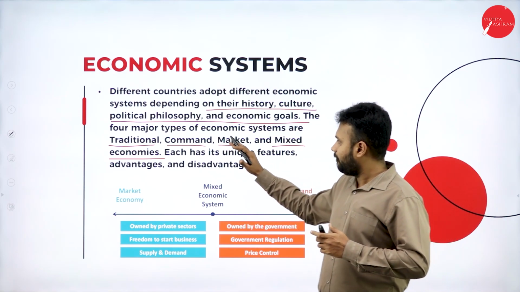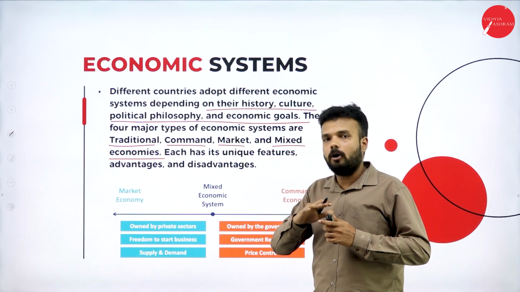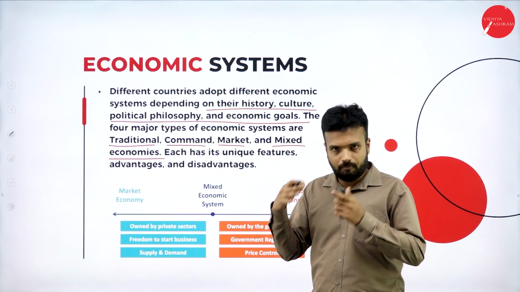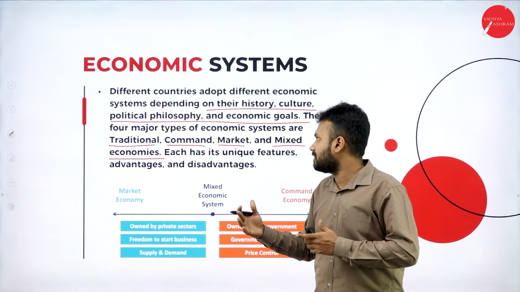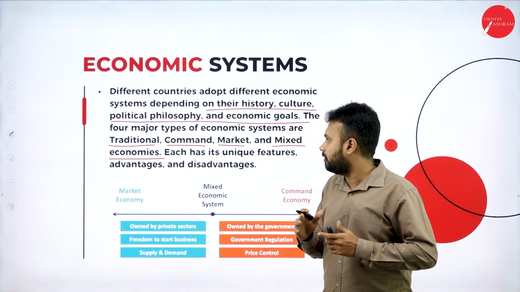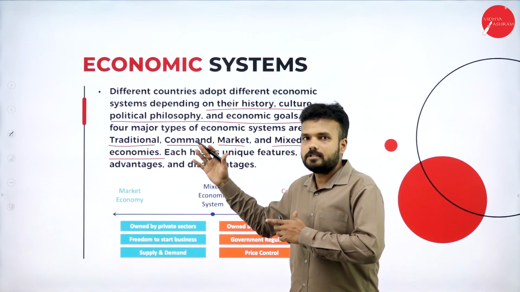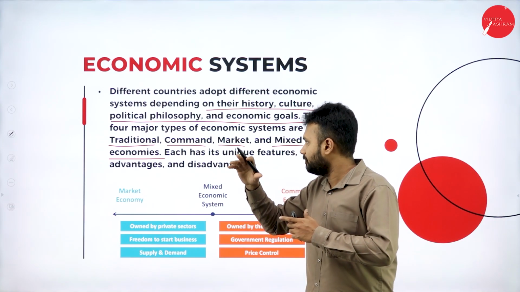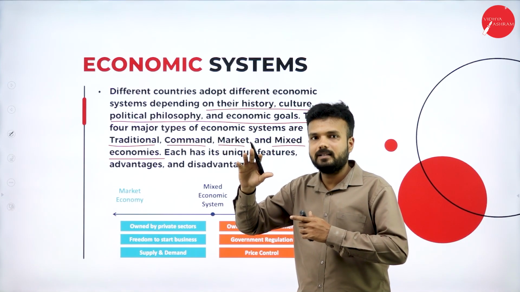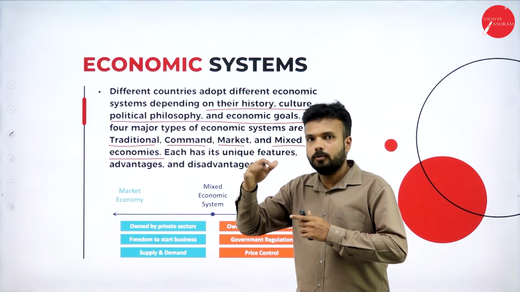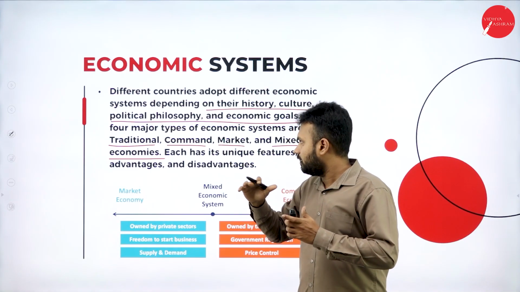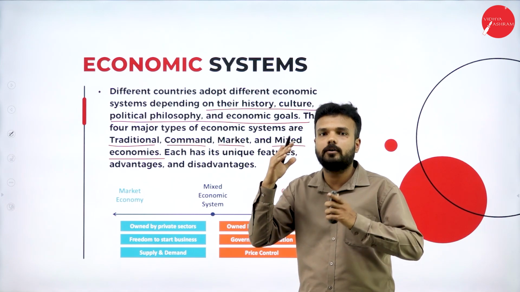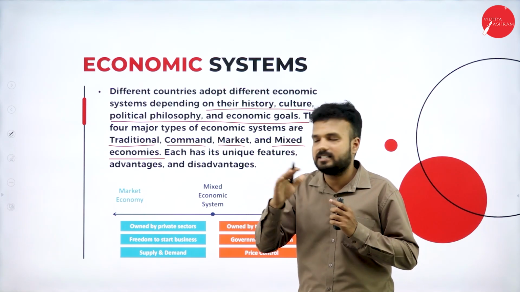So what happens is, in a capitalistic economy, all the sectors, whether it is production, warehousing, distribution, product sector or service sectors, are undertaken by private people. In a command economy, all the sectors are undertaken by the government, so there is clarity for the people about who is responsible for what. Here also, in a market economy, there is clarity for the people about which sector who is responsible for.